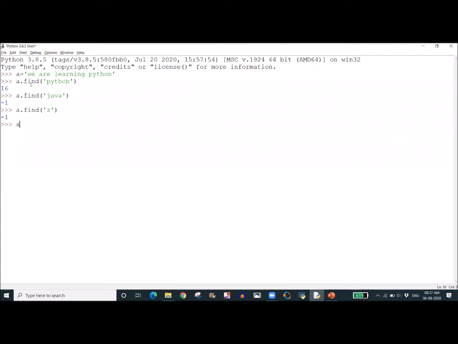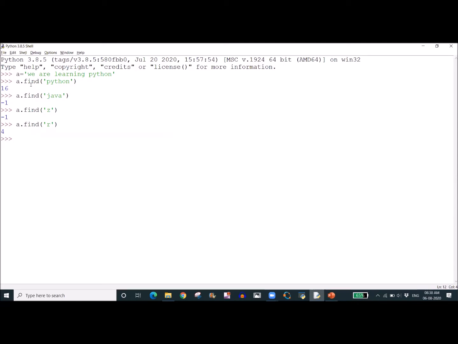So if I give a.find of the letter R, here R is appearing two times. It is giving the first R's index. The first time R is appearing is at the 4th position.